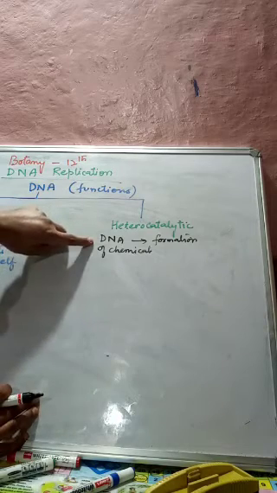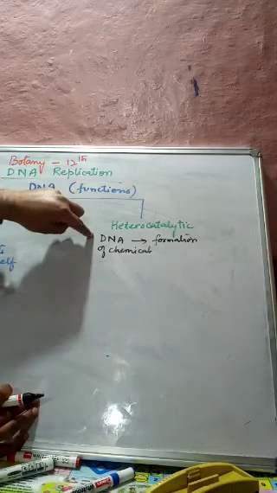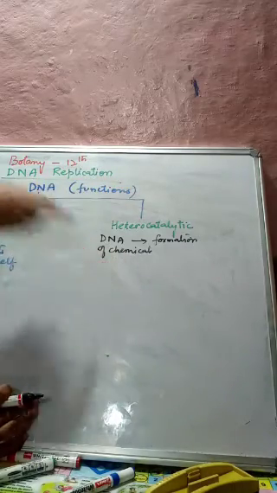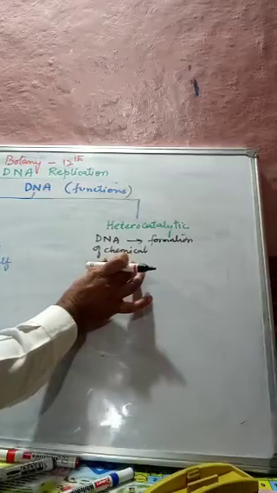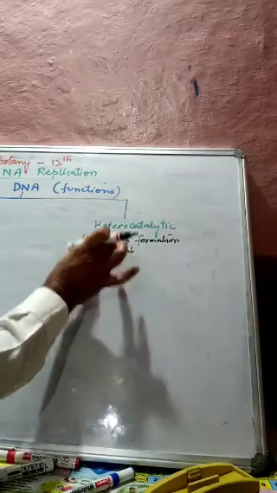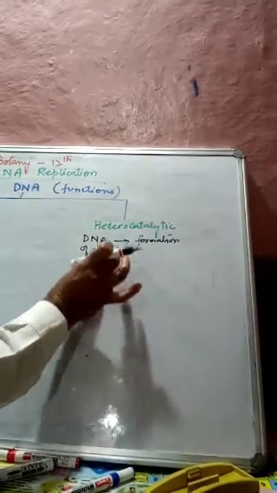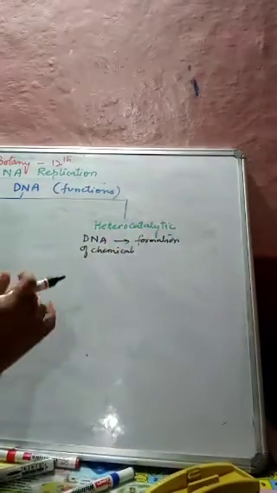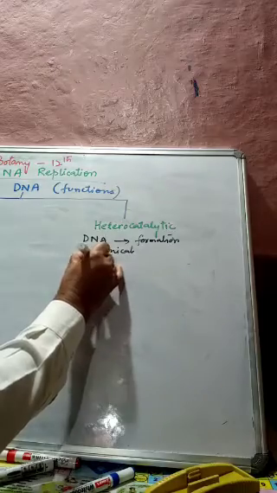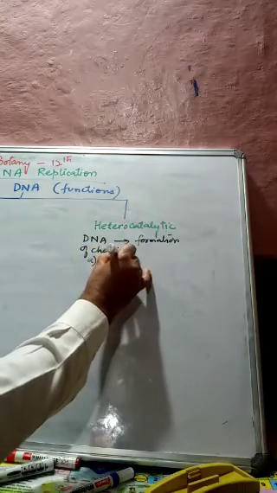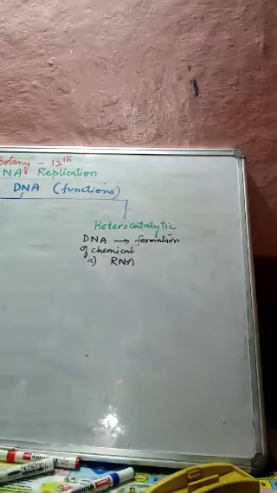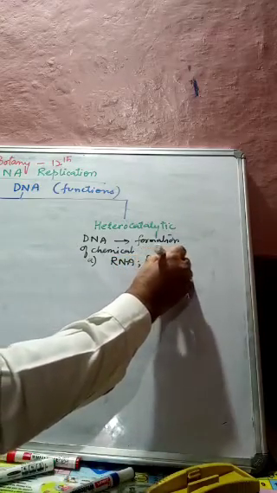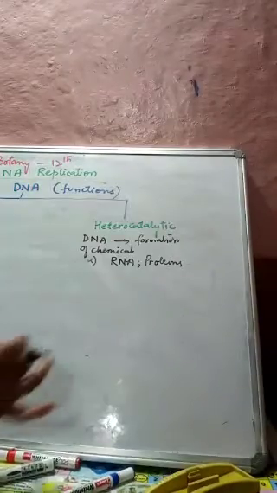So here we say that DNA forms other chemicals. In heterocatalytic, no other DNA is formed, but new chemicals are formed. For example, here we see the synthesis of RNA takes place, and proteins are formed.